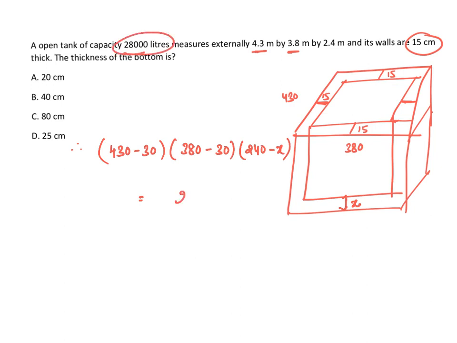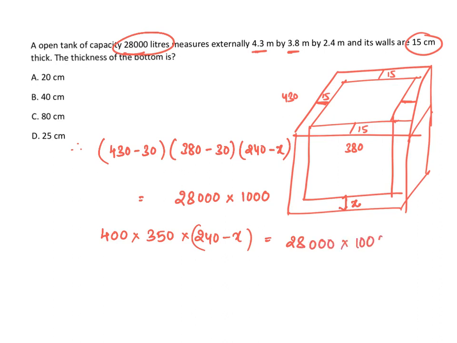You have to multiply it by 1000 because 1 liter is equal to 1000 cubic centimeters. So I am converting it into cubic centimeters. So write it as 400 into 350 into (240 minus x) is equal to 28,000 into 1000. Cancel 3 zeros and 3 zeros.